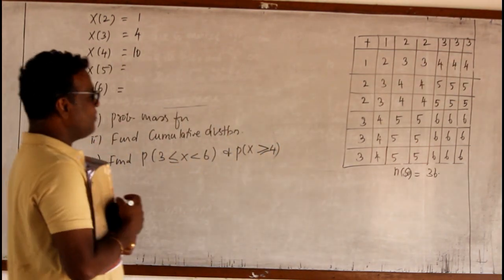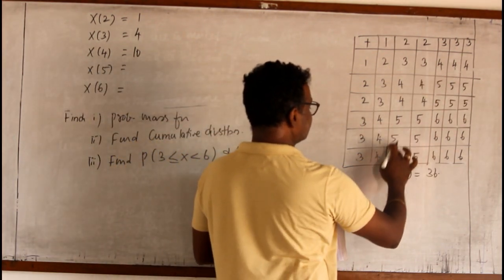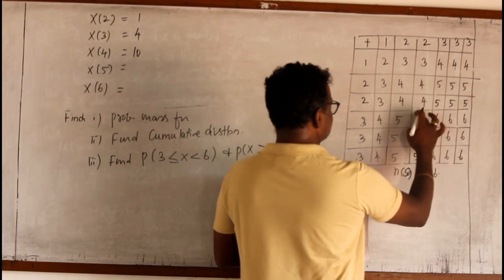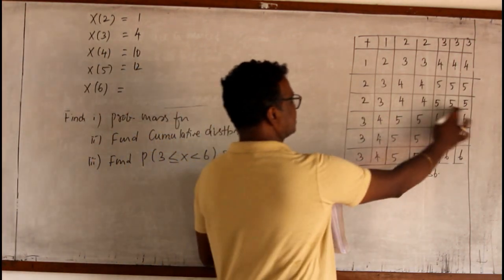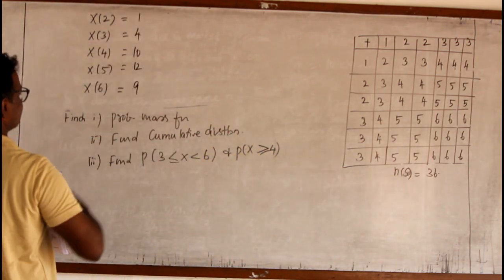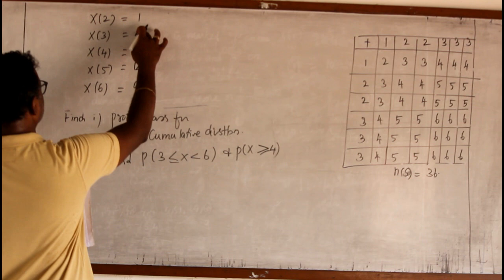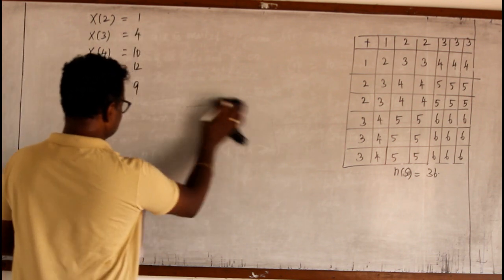Then 5 occurs 1, 2, 3, 4, 5, 6, 7, 8, 9, 10, 11, 12, totally 12 times. The number of 6 occurs 9 times. You can check, totally we have 1 plus 4 plus 10 plus 12 plus 9, which is 36. So these are the random variable values now.